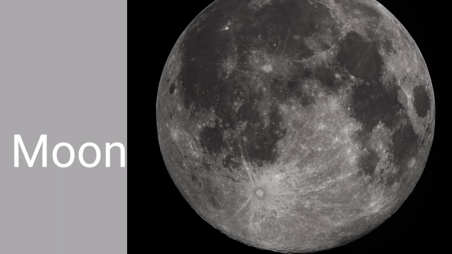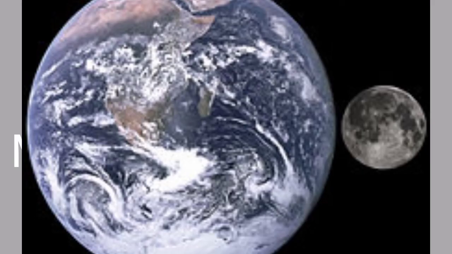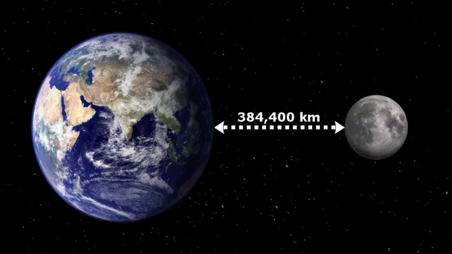Moon. The Earth has only one natural satellite called the Moon. It has fascinated people and scientists the most. Its main features are as follows. It is about 384,400 kilometers away from the Earth. It appears to be big because it is nearer to the Earth than any other celestial body.